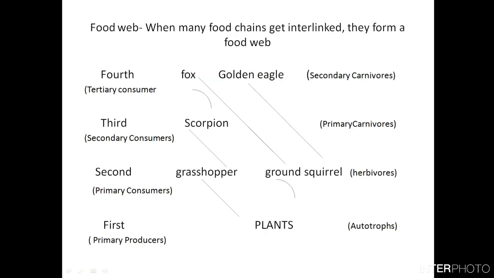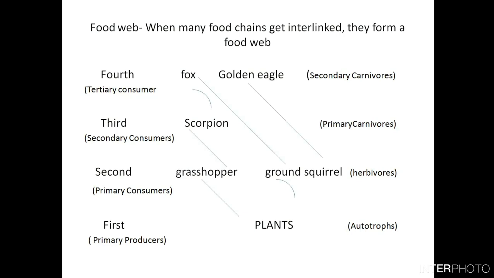And the third one is the ground squirrels eat plants, and then the golden eagle can also eat the ground squirrel. This is the third food chain. So here there are three food chains running simultaneously.